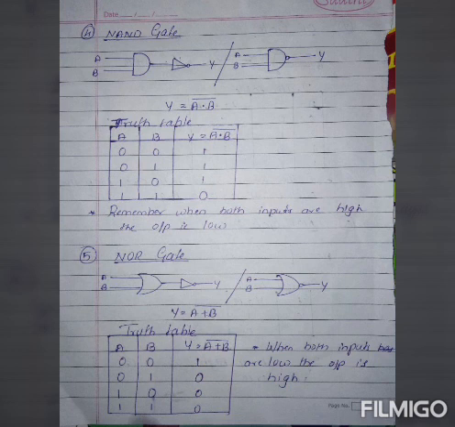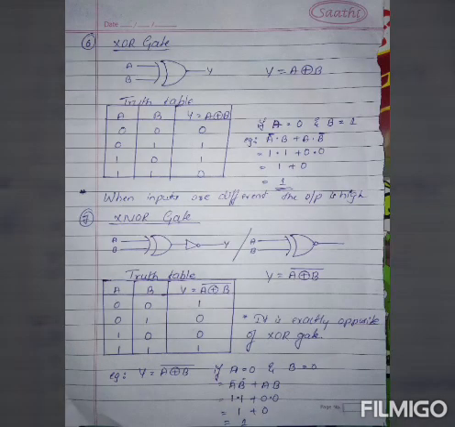And the next one is the NOR gate. Below you can see the diagram of it, and the formula is y = (a + b)'. Go through the truth table, and here when both inputs are low, then the output is high. How? 0 plus 0 is 0, but for the dash you can write it as 1, changing the number. 0 plus 1 is 1, but change the number to 0, and the other two are the same.